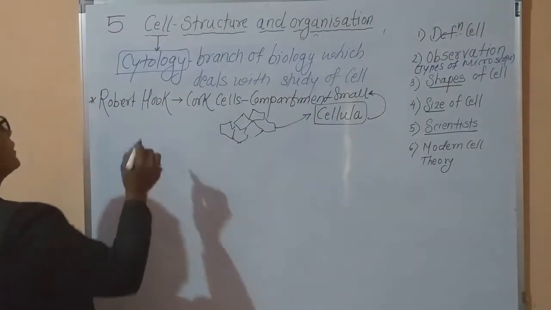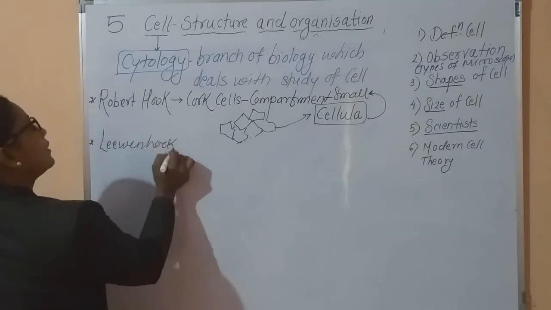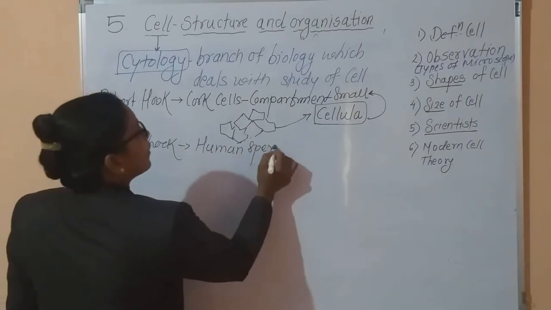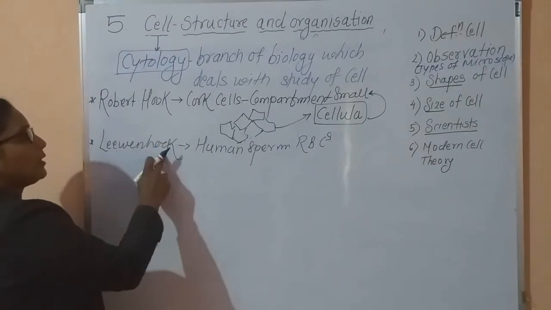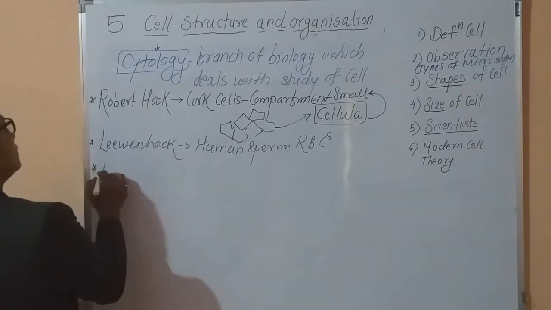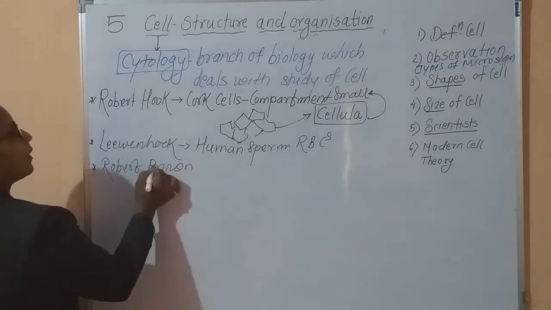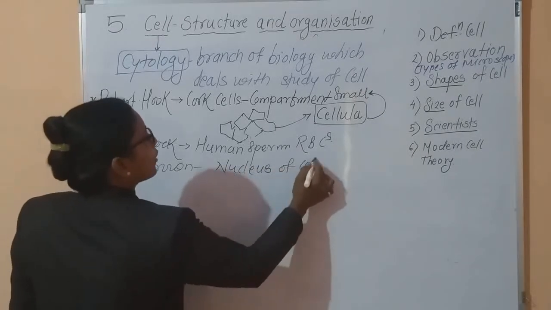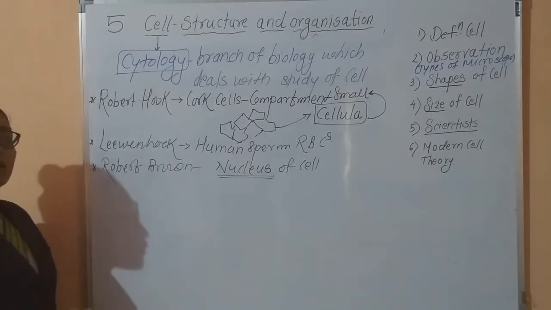After that, the second scientist, Leeuwenhoek, studied different cells, for example human sperm cells and RBCs. These cells were discovered by which scientist? Leeuwenhoek. Then the third scientist, Robert Brown, discovered the nucleus of the cell. Which part of the cell was discovered? The nucleus.